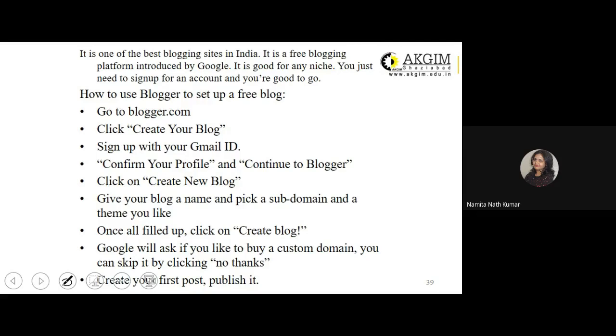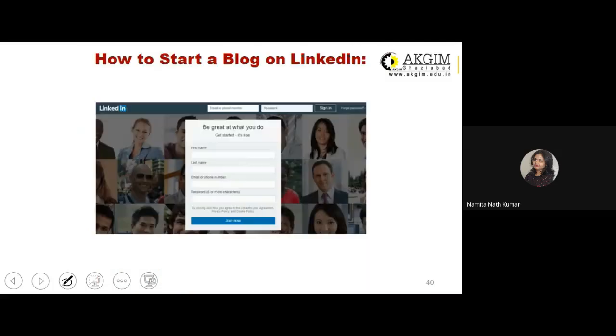Once all filled up, click on the create blog button which is available over there. Google will ask you if you would like to buy a custom domain. You can skip it by clicking no thanks and create your first post, and then finally you also have to click on publish. Then only it will be available for others to view. So you can try this at home. Visit the blogger.com website.